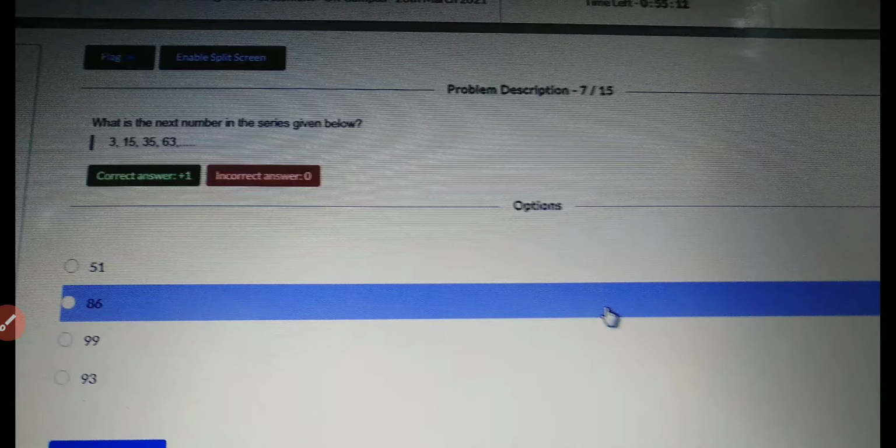So what is the next number in the series given below? 3, 15, 35 and 63. So you need to find out the next number.